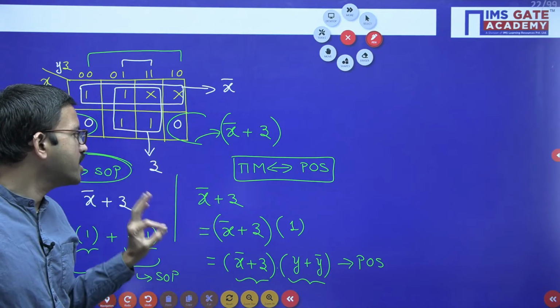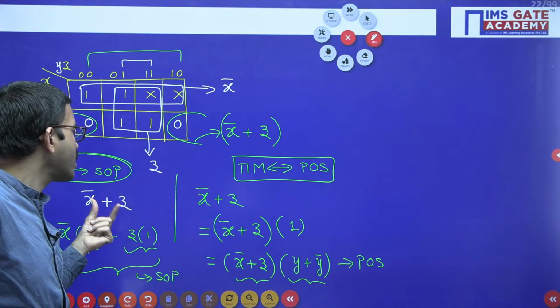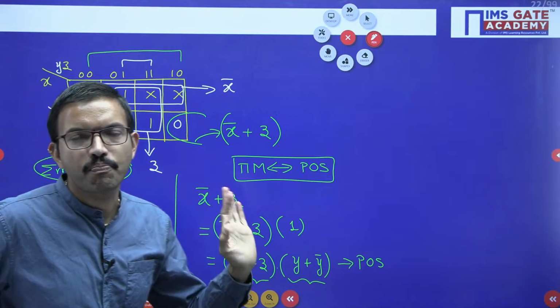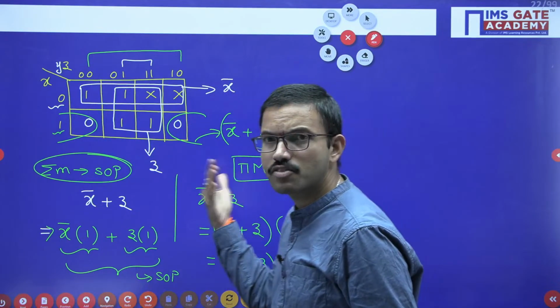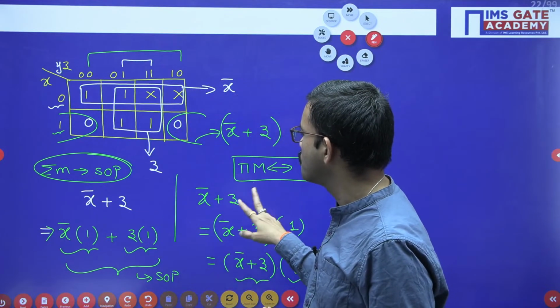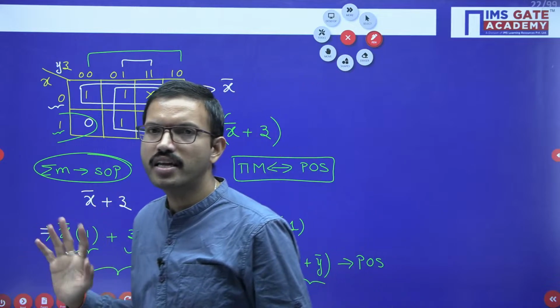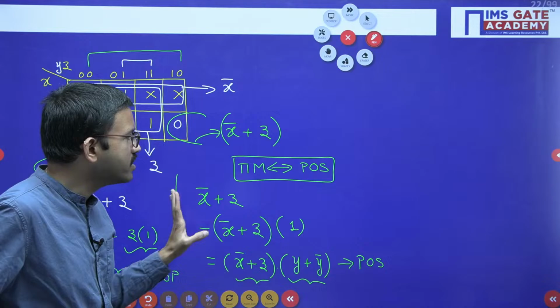If they don't mention whether it is SOP or POS, damn sure whatever answer you are getting, you will choose. But the moment they mention SOP or POS, since they are asking SOP, you may put it here, and if they are asking POS, you may put it here, and so on. Because of that, some students may get a wrong answer. Okay, that's why I have given the clarity.